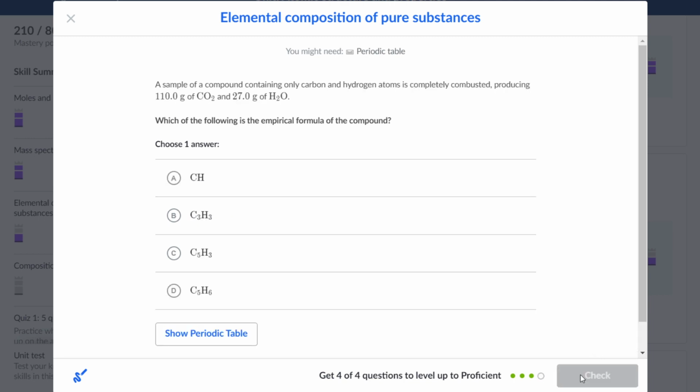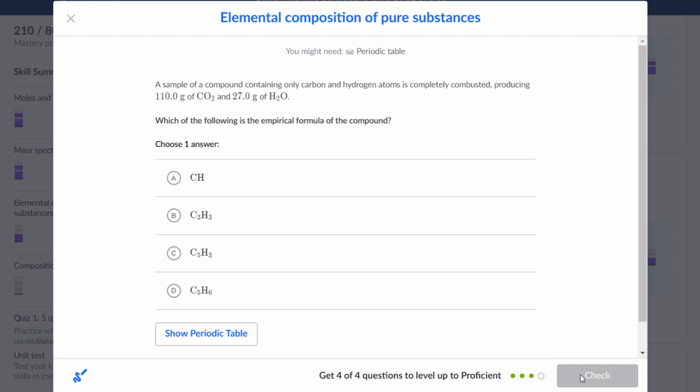A sample of a compound containing only carbon and hydrogen atoms is completely combusted, producing 110.0 grams of carbon dioxide and 27.0 grams of water. Which of the following is the empirical formula of the compound?